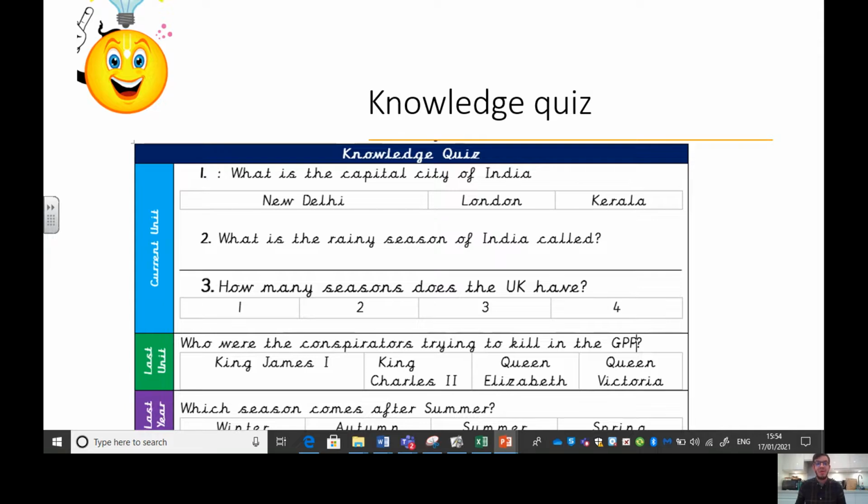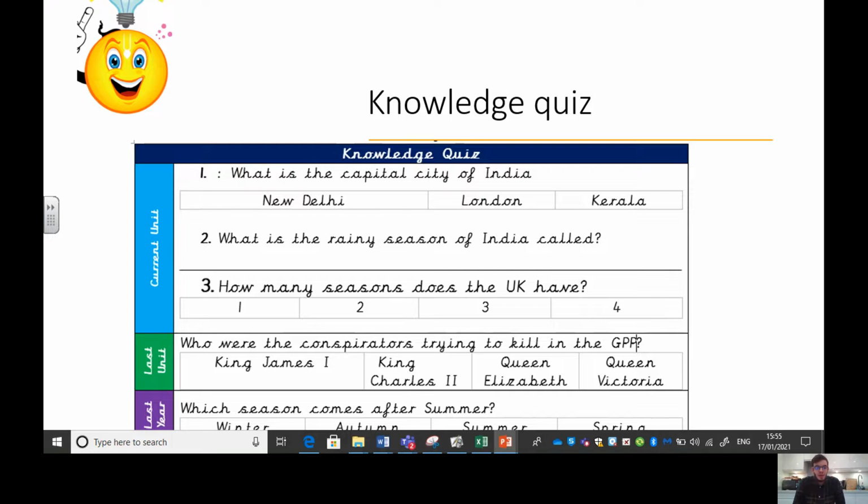Question 3. How many seasons does the UK have? Tell me through the computer. Well done if you said 4. Can you name them? Can you tell me the 4 seasons now? Well done. Summer, autumn, winter, spring.